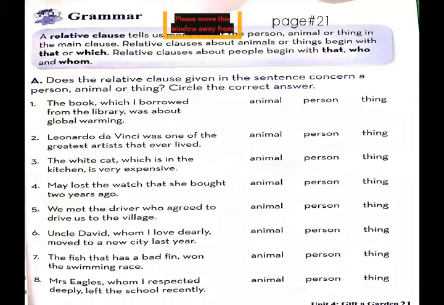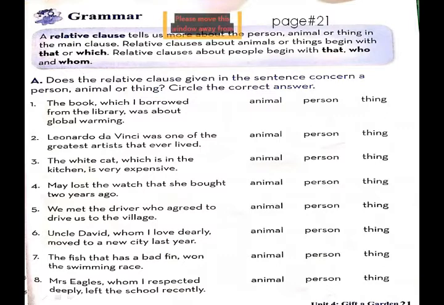So what are the relative pronouns? That, who, whom, and which. We use that and which with animals and things, and for human beings we use the relative pronouns that, who, and whom.